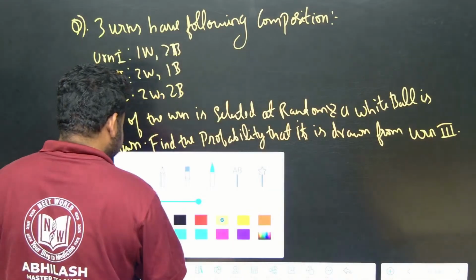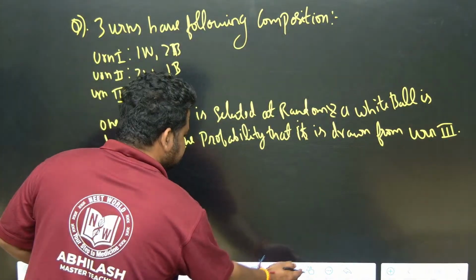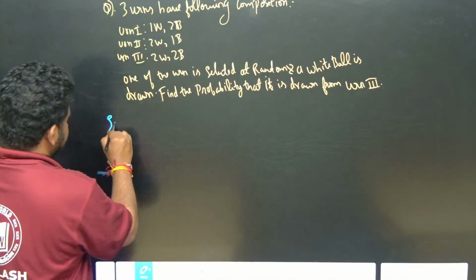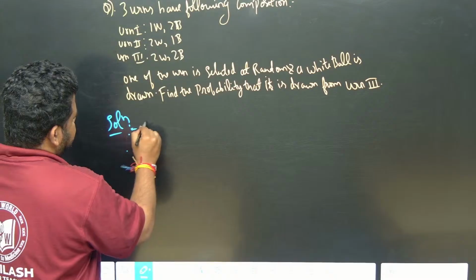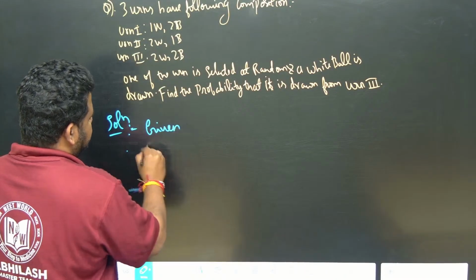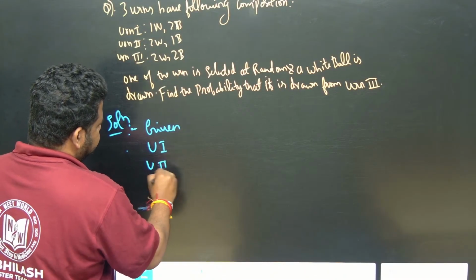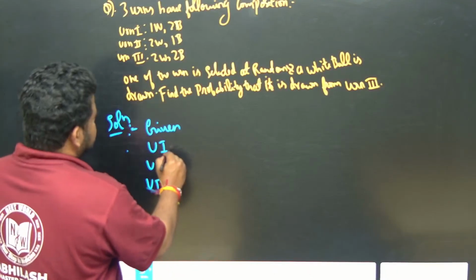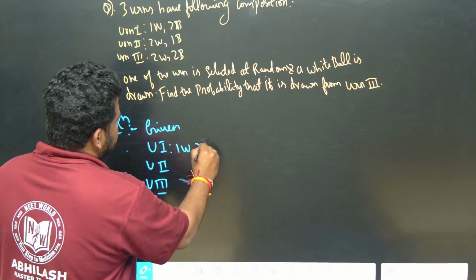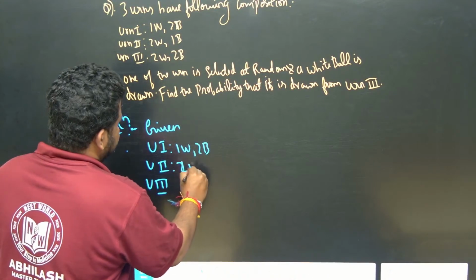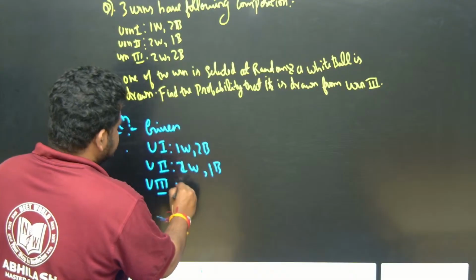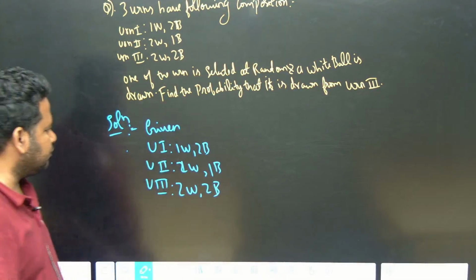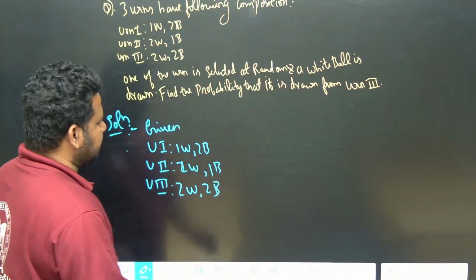Now let us do this solution. Okay, step by step let us write down. What is the given solution? It is given that urn 1, urn 2, urn 3. It is containing 1 white, 2 black; 2 white, 1 black; and 2 white, 2 black. Okay, now we have to write down, let me write it here only.